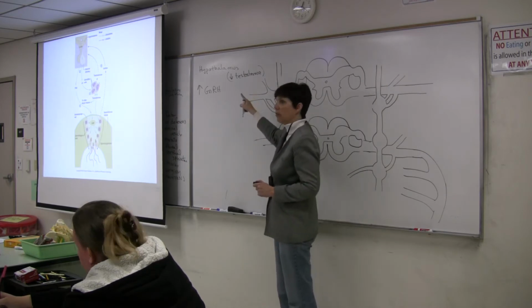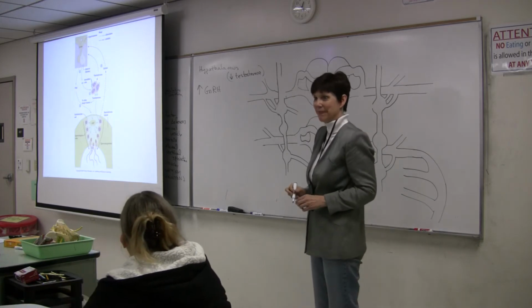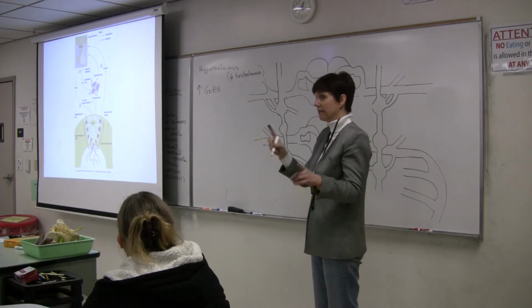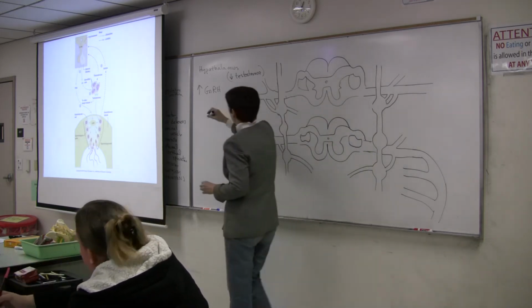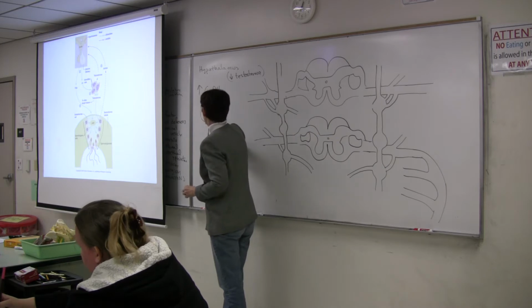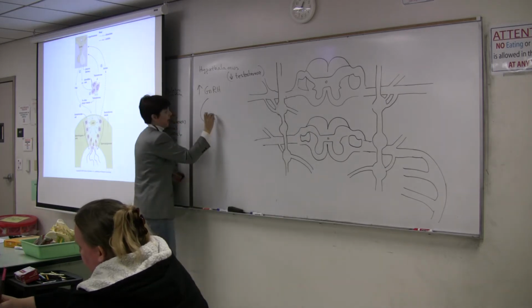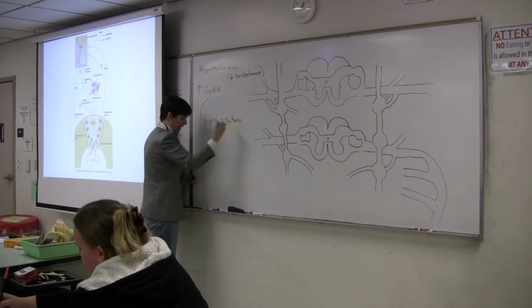And what organ is gonadotropin releasing hormone going to go to? Anterior pituitary, all right? So GnRH is going to bind to cells of the anterior pituitary. And how does it get there?